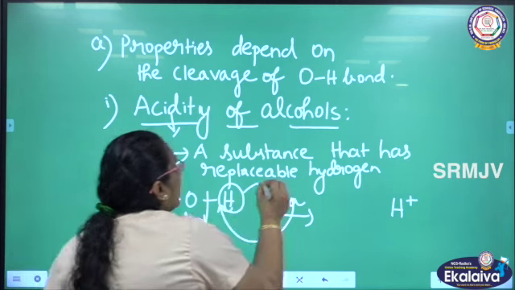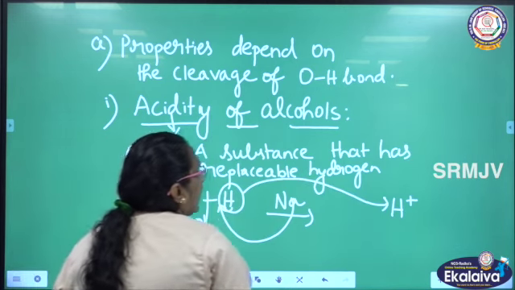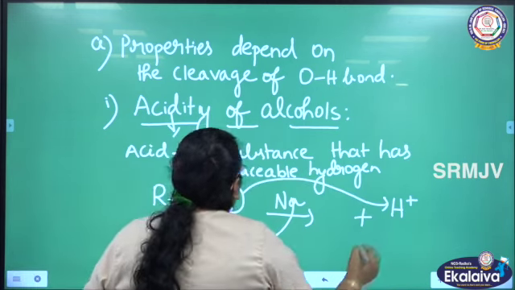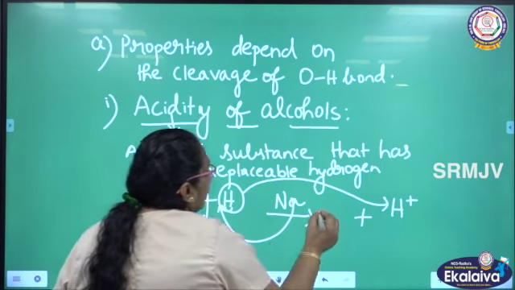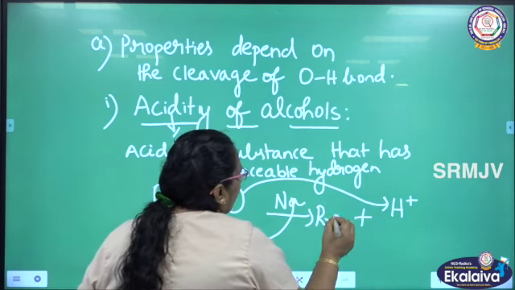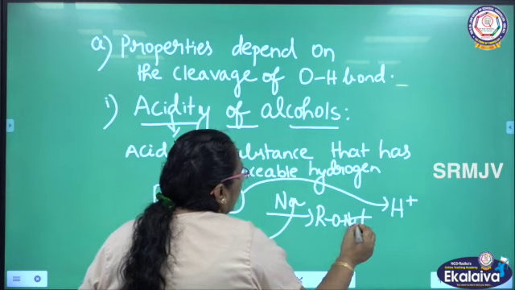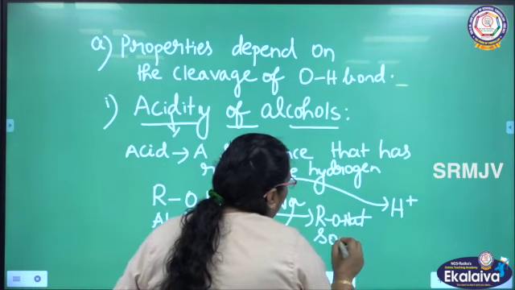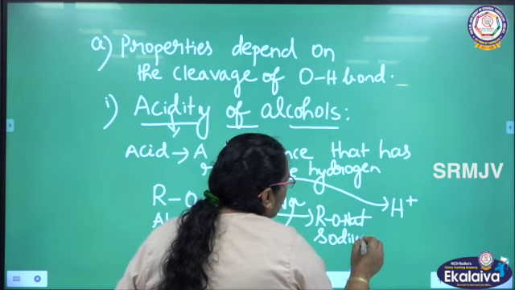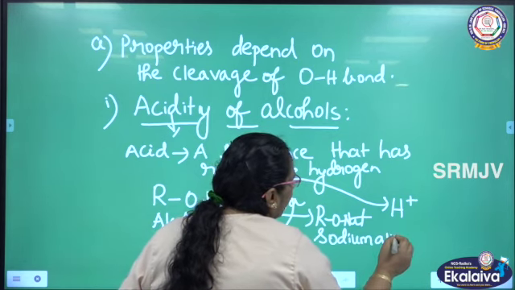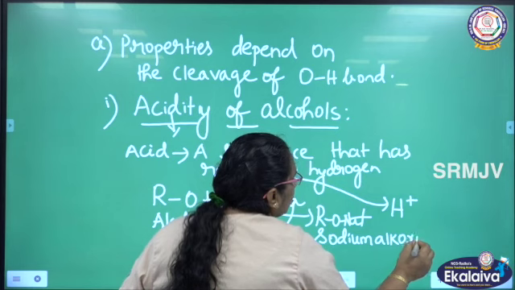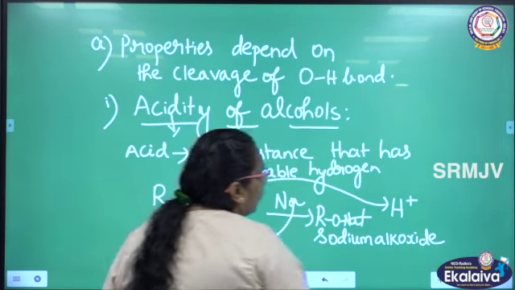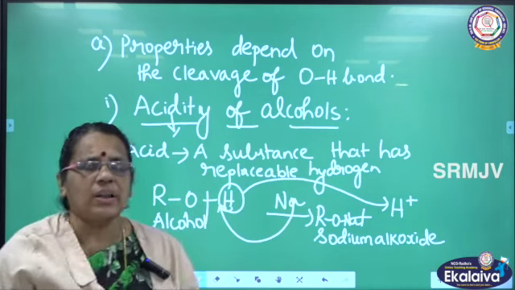So what are we getting? RONa. What is the name of this compound? Sodium alkoxide.